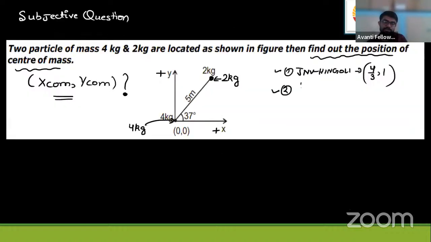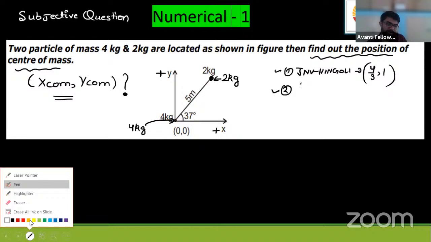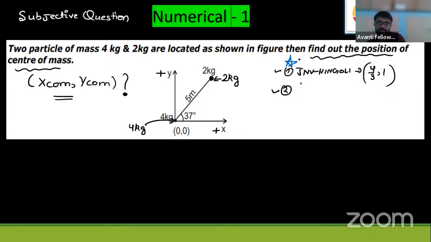The students who have given this answer, JNV Hingoli students, excellent, very good. You are the champions of today's question. You will get 5 star. Only one batch of students has participated. You can also solve these questions. Many students are there in today's class. Why are you not solving? Okay, these questions are completed.